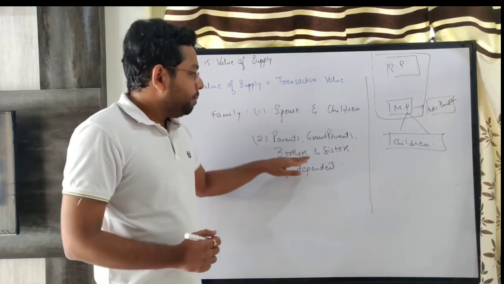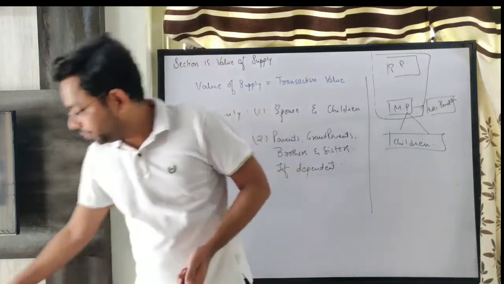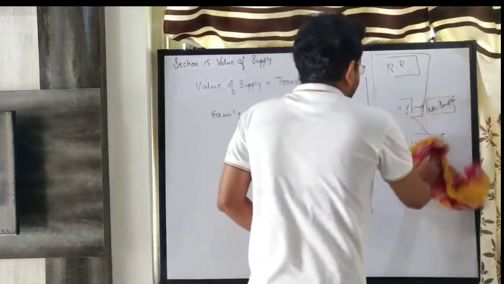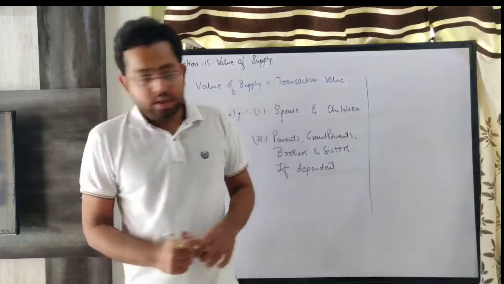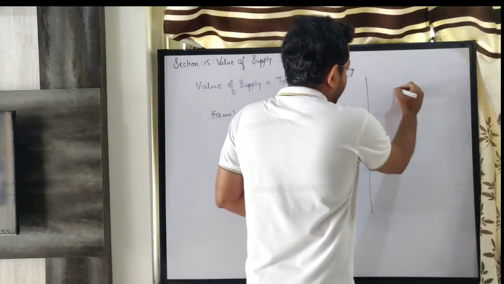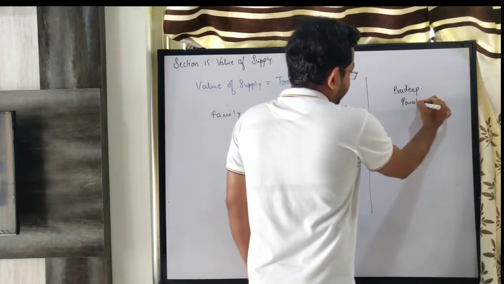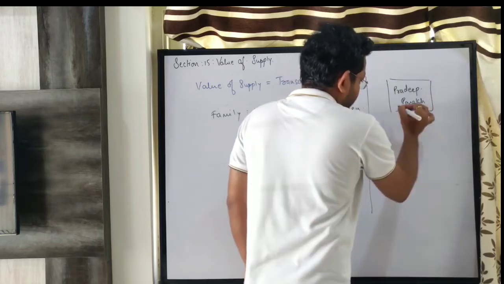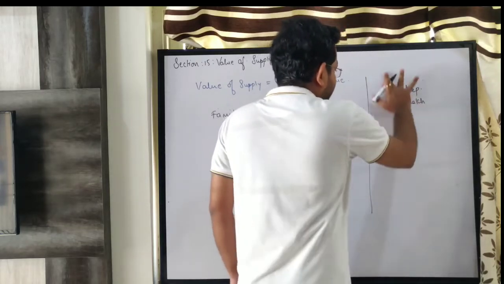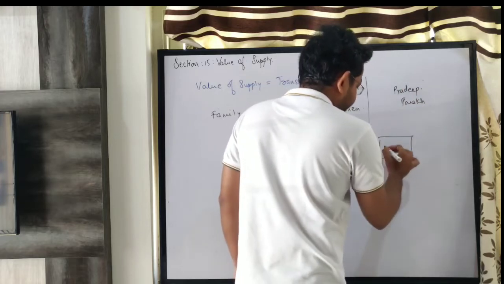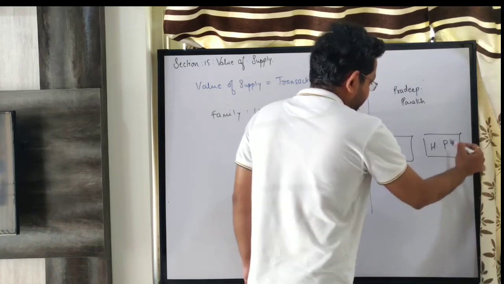Yes, secondly, brothers and sisters if dependent. Now what they are saying, let us take one more example. Say Pradeep Parekh is having two children, say Meet Parekh and Hardik Parekh.